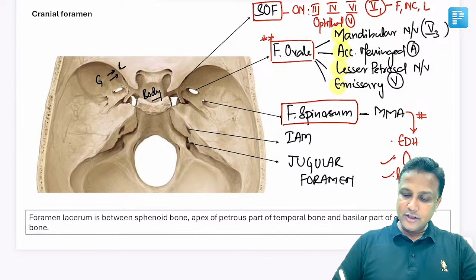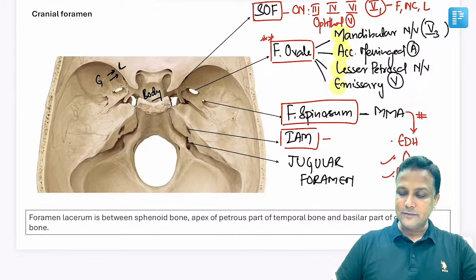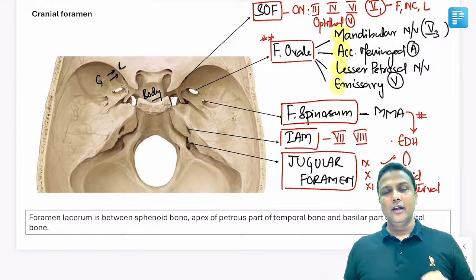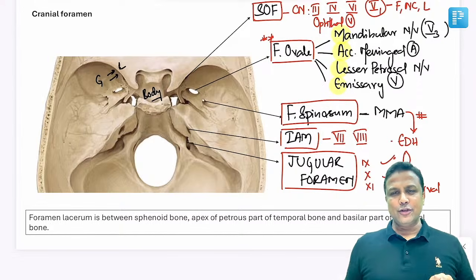Next one, internal acoustic meatus. The cranial nerves which are passing from here will be the 7th and 8th nerve. And jugular foramen is the one from where the 9th and then 10th and 11th nerve are going to pass. Now, recently one question was given in the exam.